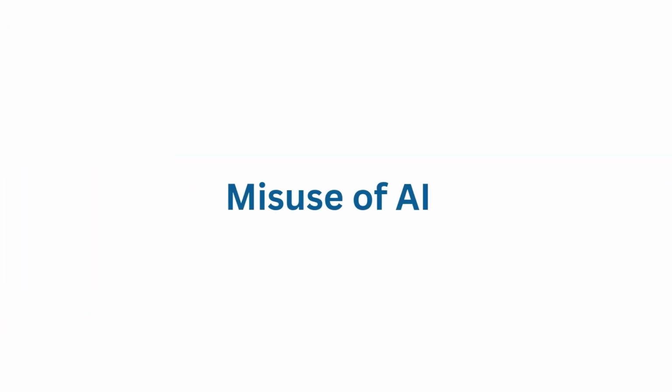Last and most common AI ethical issue is misuse of AI. AI can be used for bad purposes too, like creating fake news, spreading misinformation, or hacking. Example: AI can create fake videos called deepfakes that look real but aren't.